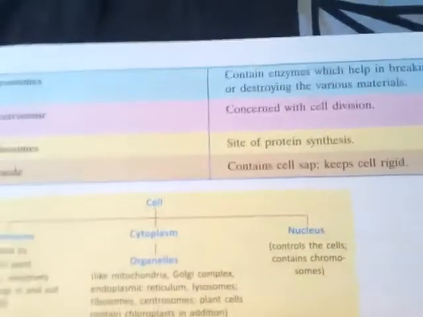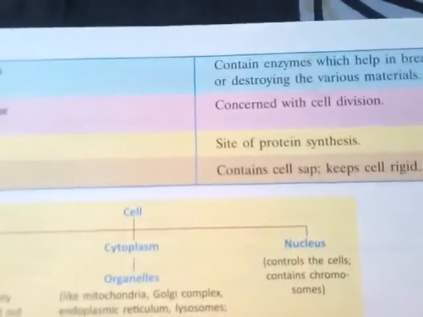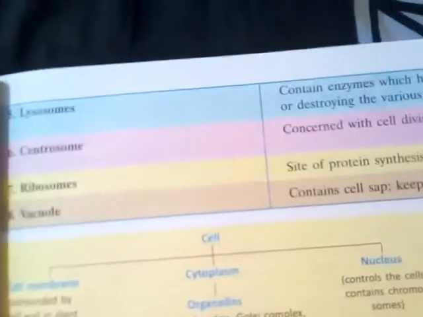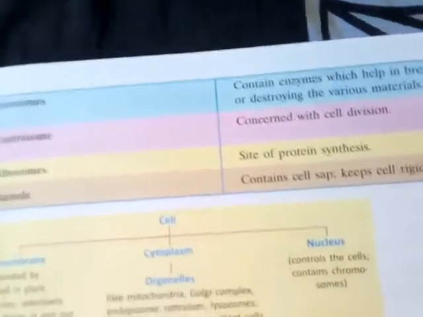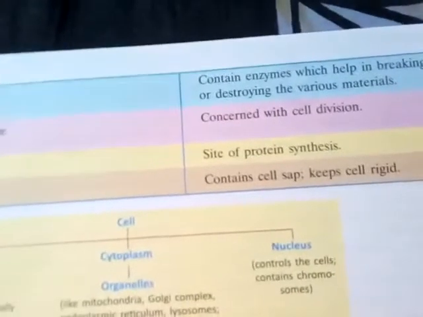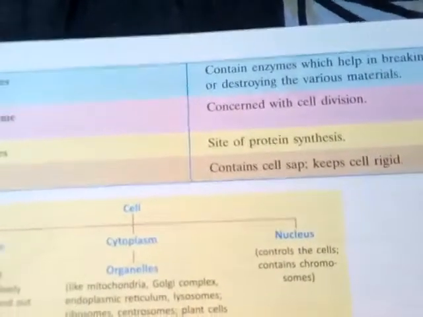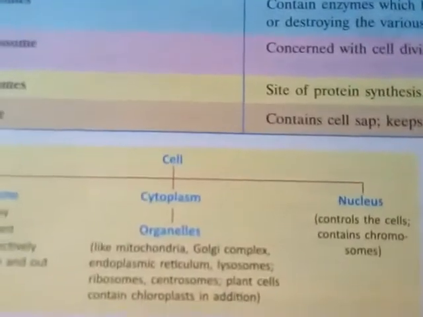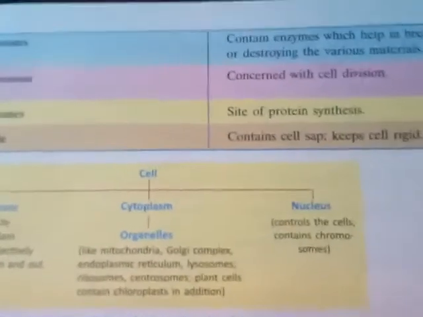Centrosome is also present, concerned with cell division. Ribosomes are also present, the site of protein synthesis. Vacuoles contain the cell sap and keep the cell rigid, or you can say they provide strength to the cell.